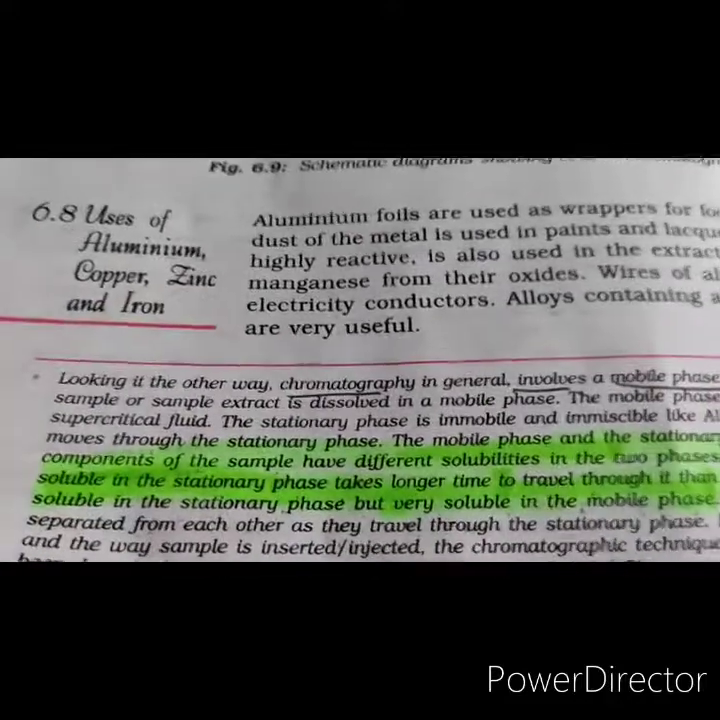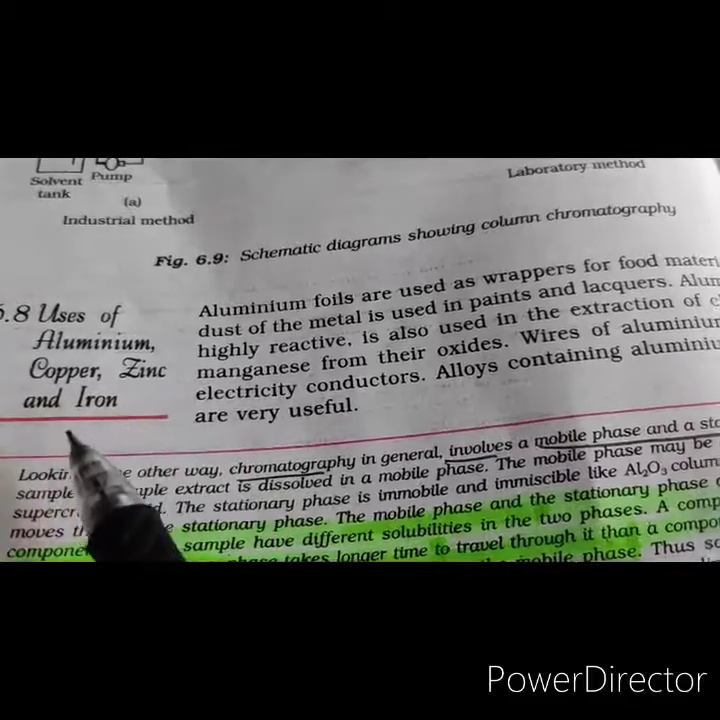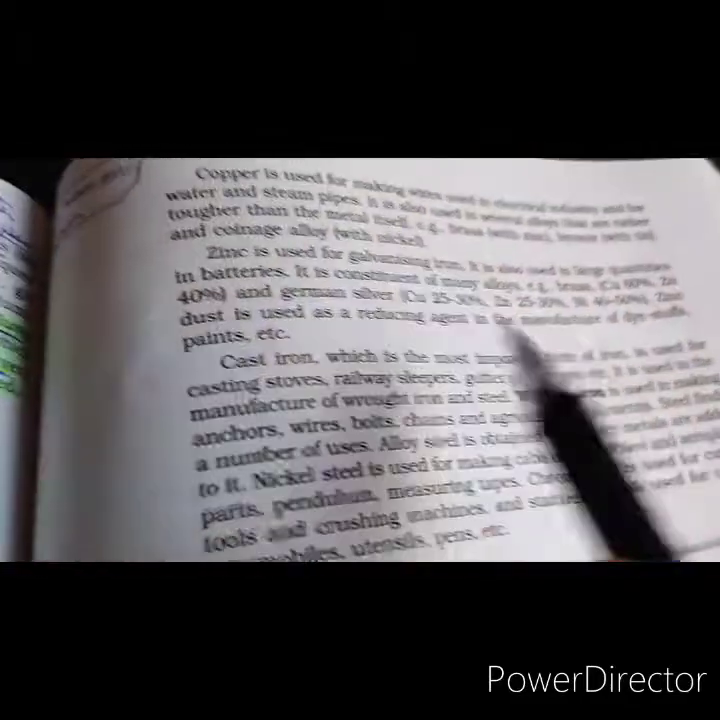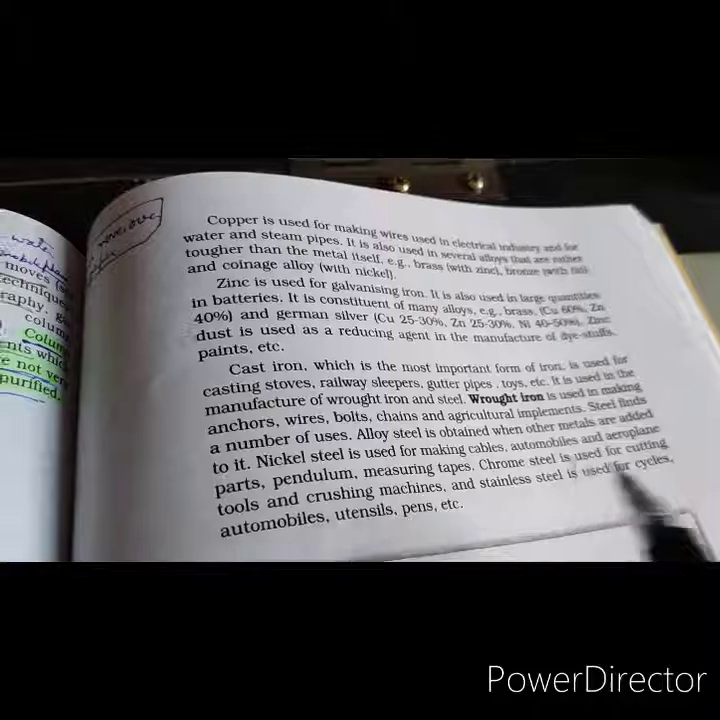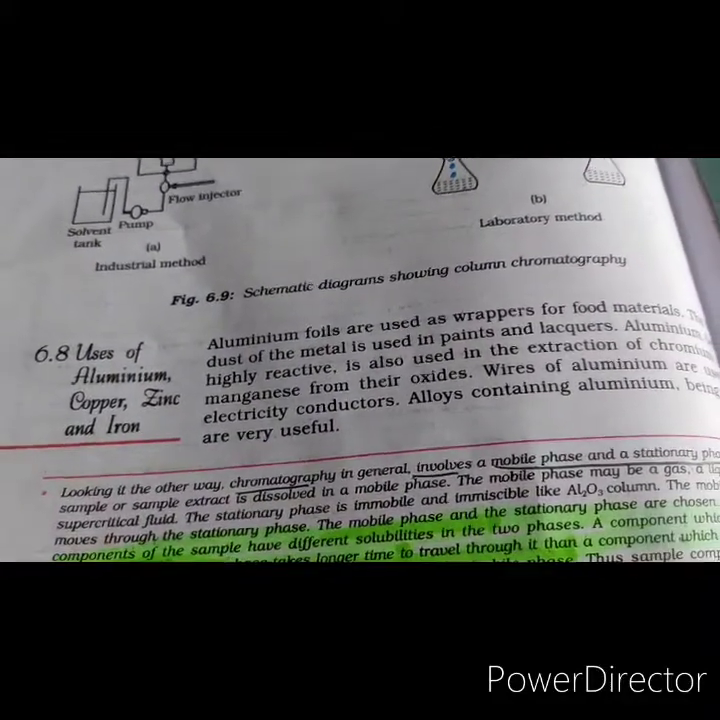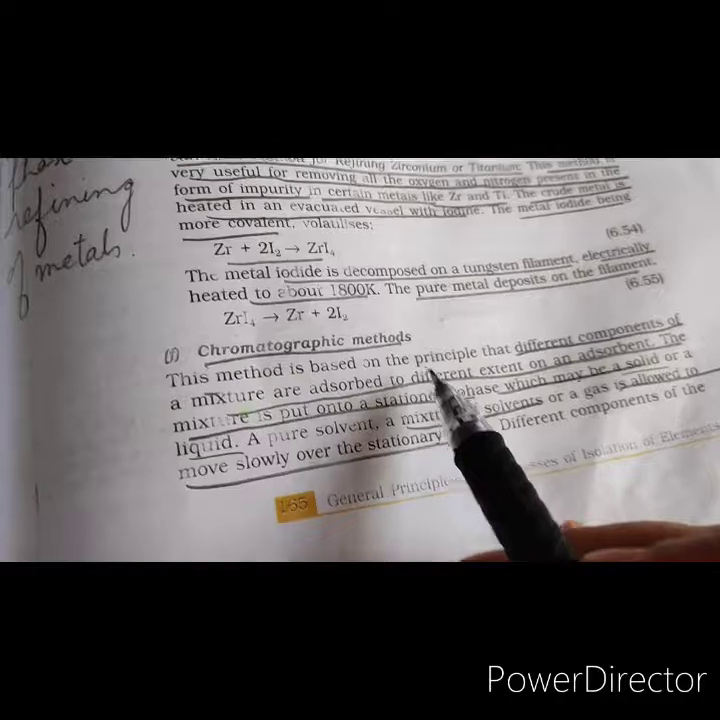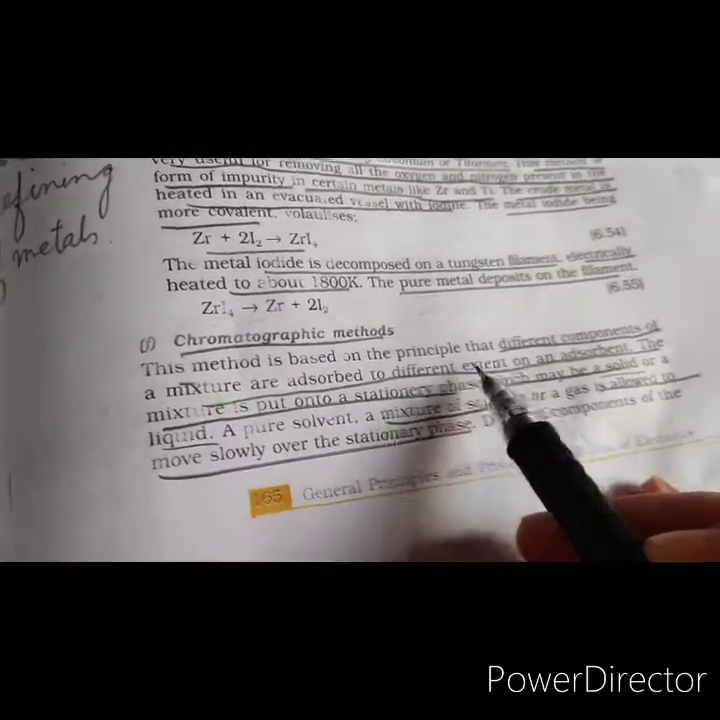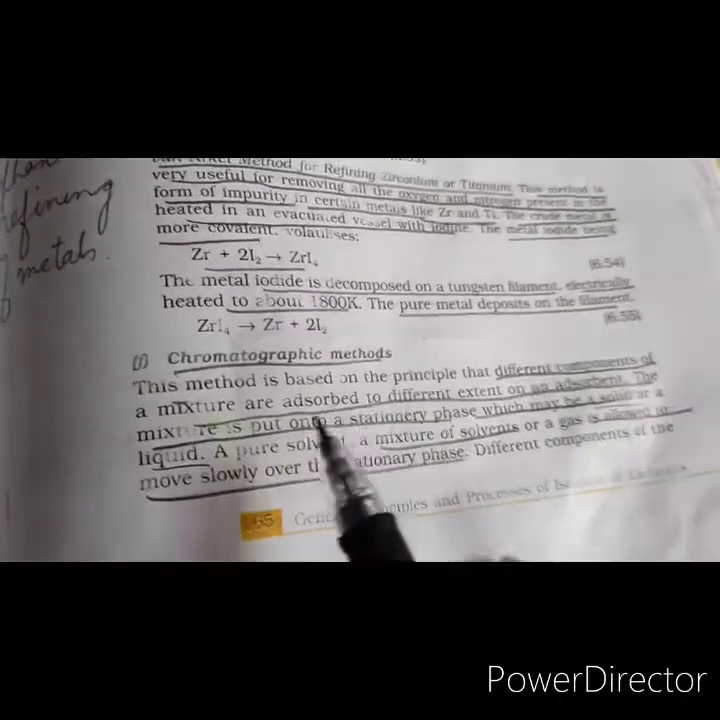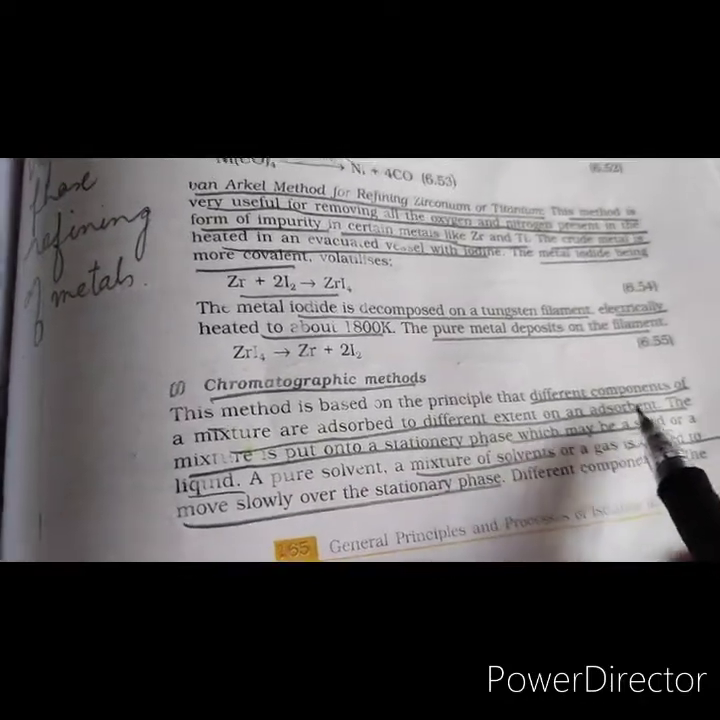Okay, so with this the chapter is over. You can go through the uses of aluminium, copper, zinc and iron. We have already studied this in your junior classes, so you can just go through these uses of aluminium, copper, zinc and iron. The question that generally comes from this topic is, what is the principle involved in the chromatographic method? You simply have to write that different components of the mixture are adsorbed to different extent on an adsorbent.